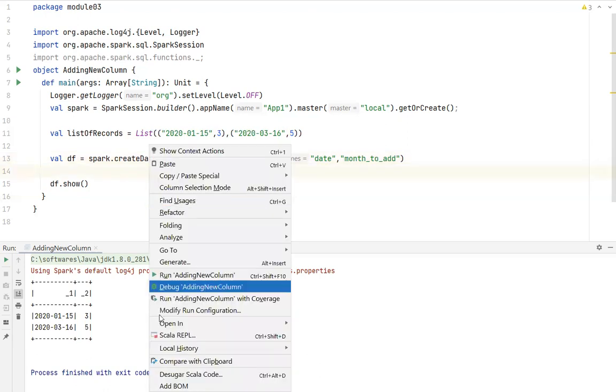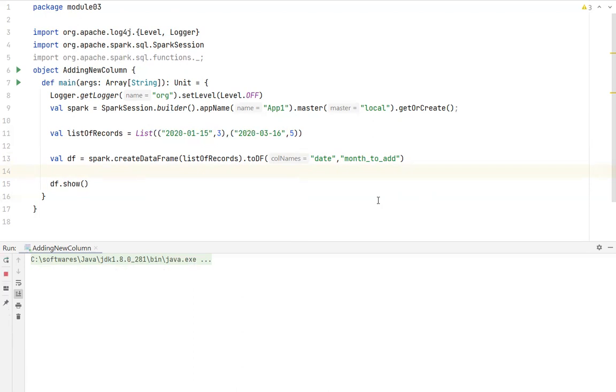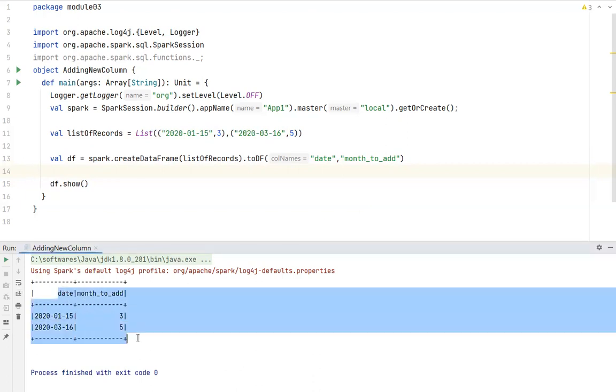Let me execute again because it has not taken the changes. Yeah, if you see this, I have 2 columns.